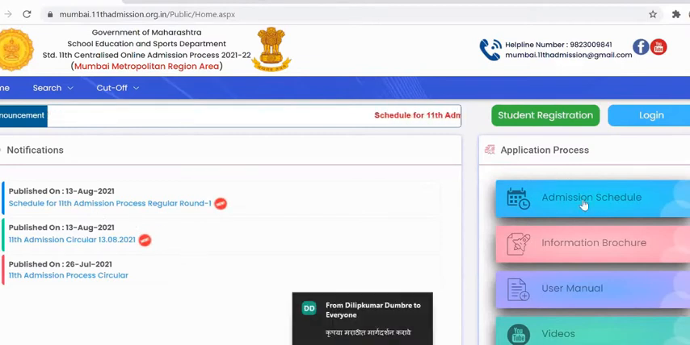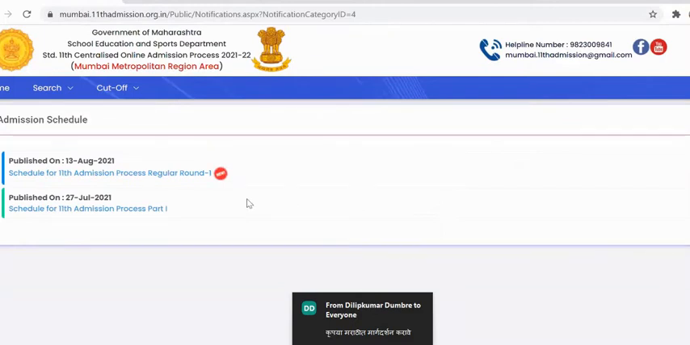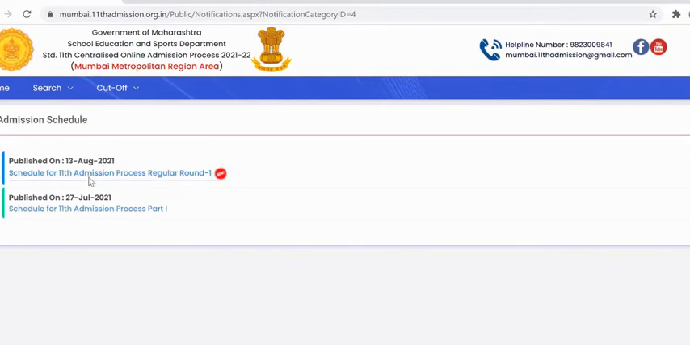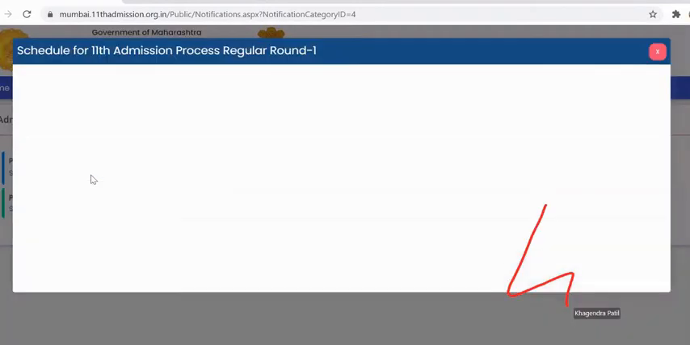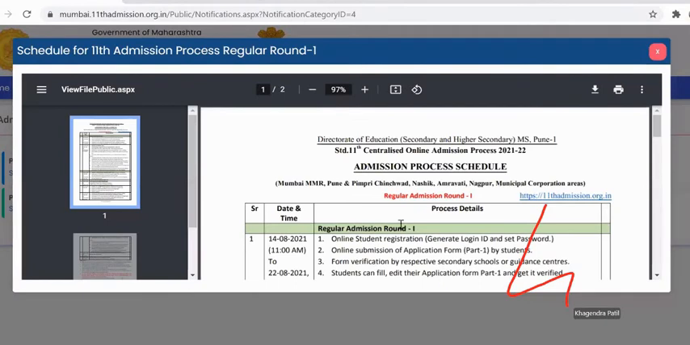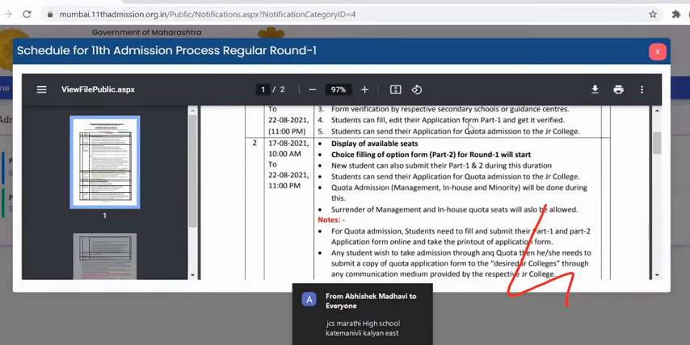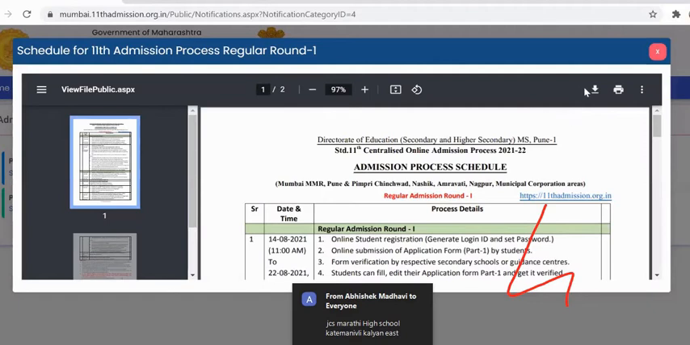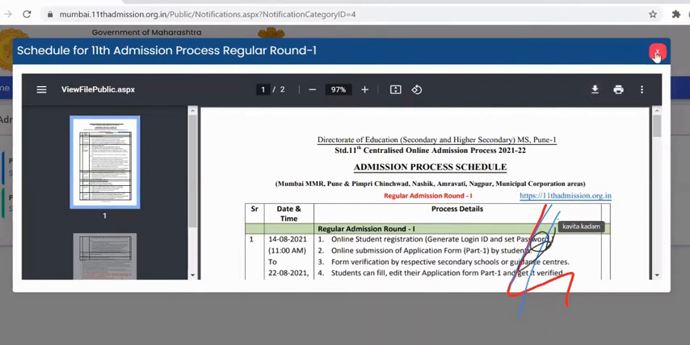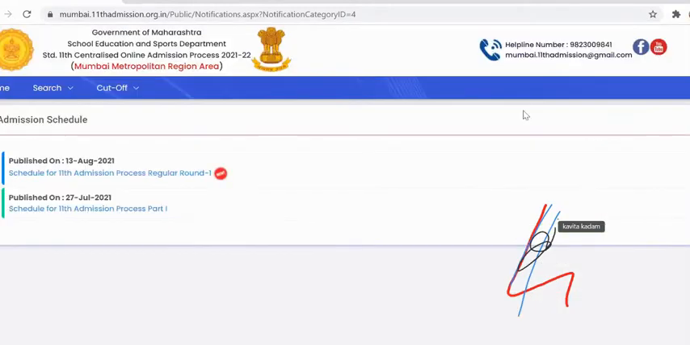In this part, the admission schedule will be published. The updated admission schedule for each round will be published here. Students need to click on this link, and they can see the admission schedule here. You can also download the admission schedule by clicking on this download arrow button and keep it for yourself.